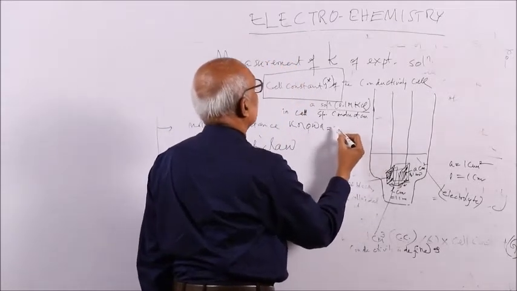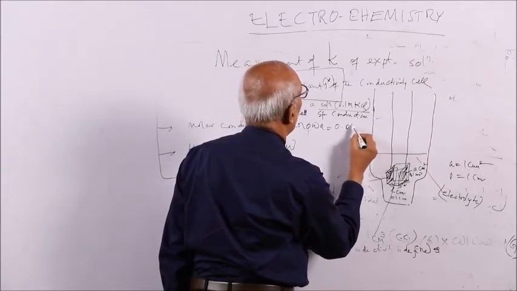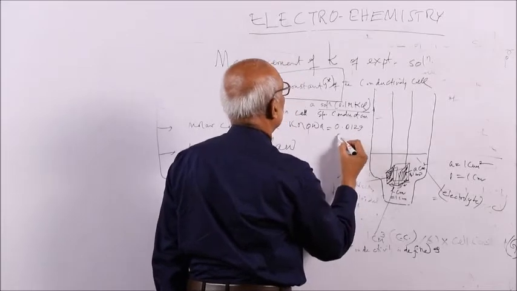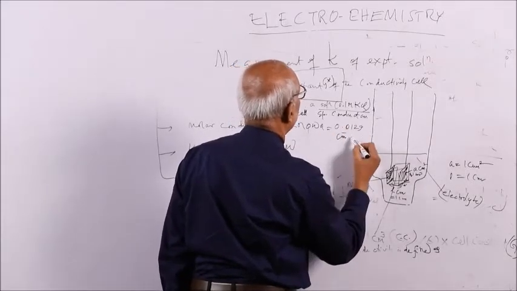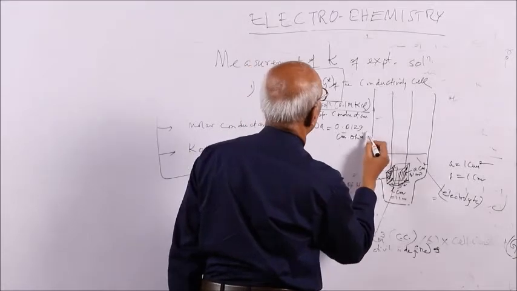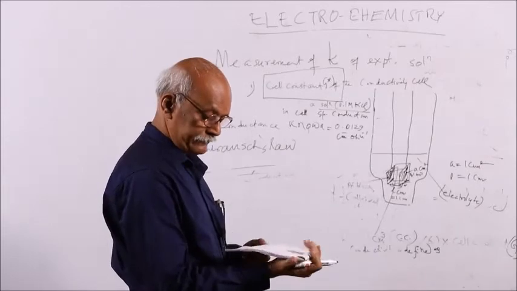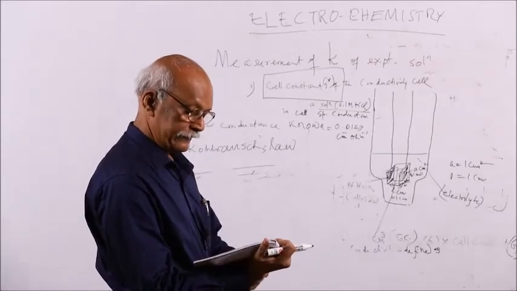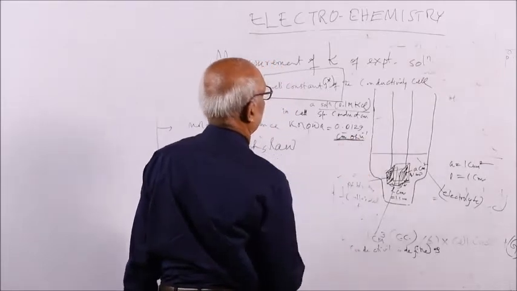The specific conductance of 0.1 molar KCl is 0.0129 ohm inverse centimeter inverse. That is the unit of specific conductance.